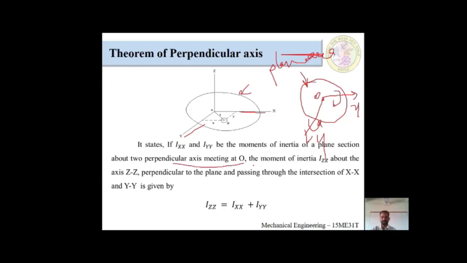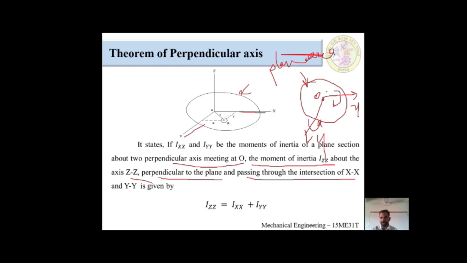After that, how will the moment Izz come across? The moment of inertia Izz is about the axis ZZ. It would be perpendicular to the plane and passing through the intersection of Ixx and Iyy.